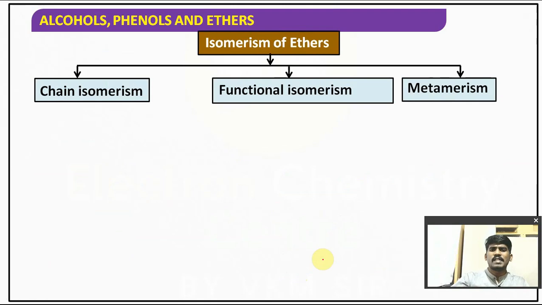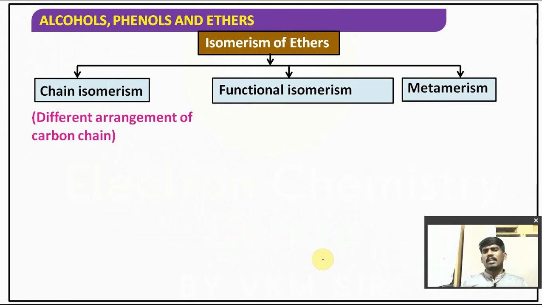Now let's see the isomerism. There are three types of isomerism that can be exhibited by ethers: chain isomerism, functional isomerism, and metamerism. Chain isomerism, in the sense of different arrangement of the carbon chain. Compounds have the same molecular formula, but there is a difference in the length of the parent chain. Such isomers are called chain isomers, and the phenomenon is known as chain isomerism.